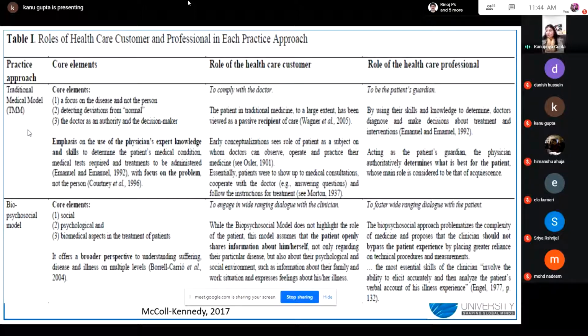Like for the traditional medical model, what are the core elements? What was the role of the healthcare customer? And what was the role of the healthcare professional? Similarly, for the biopsychosocial model also, he has taken the elements, role of healthcare customer, role of healthcare professional. So of different disciplines, what was being said in the literature, that was taken, and then finally the conclusion was drawn from it. So when you build this table for the literature review, it gets easier for you to identify what types of different themes are being developed, and a definite conclusion can be drawn based on these studies.